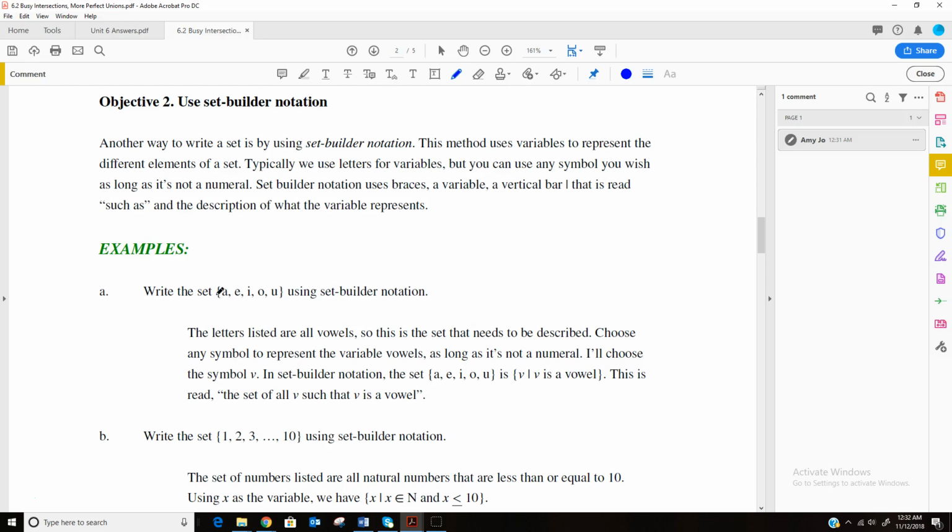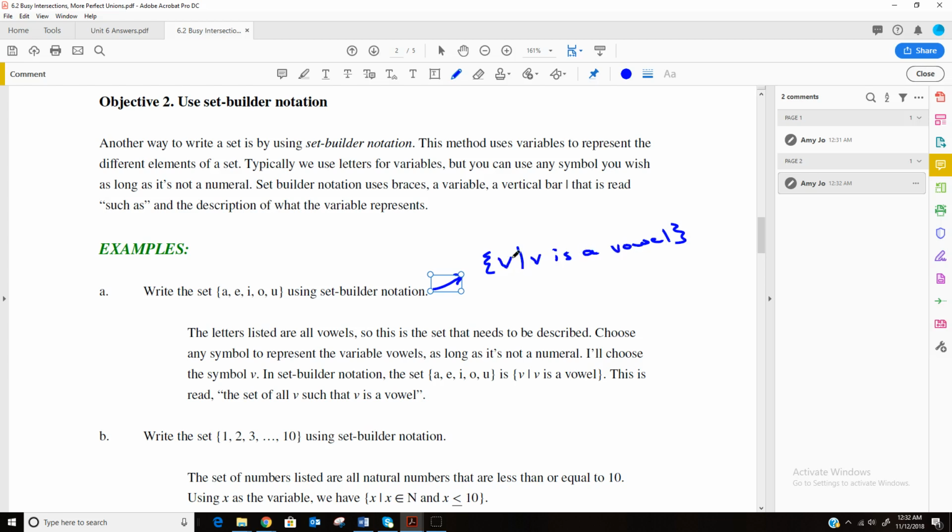So it says write this in set builder notation. These are vowels, A, E, I, O, U. So in order to put it in set builder notation, we're going to say it's the set of vowels, and I'm going to use the variable V like they did. And then we're going to put this little bar and then describe what we want. V is a vowel. So it's the set of all V's, all vowels, where V is a vowel.